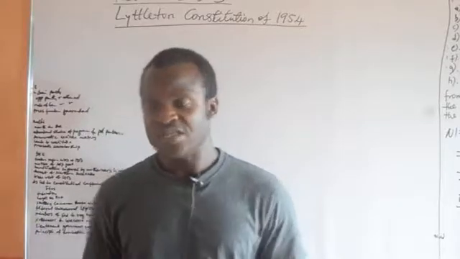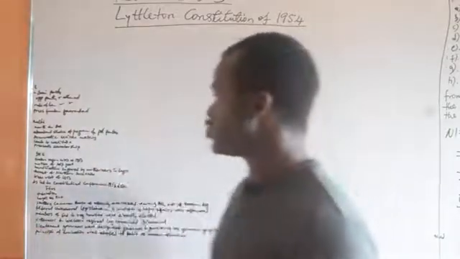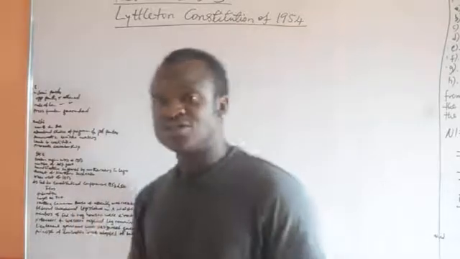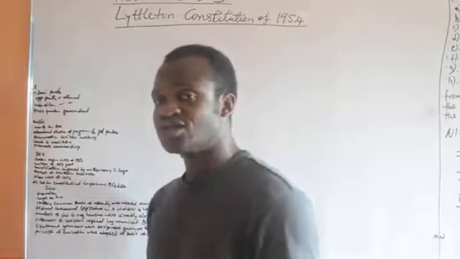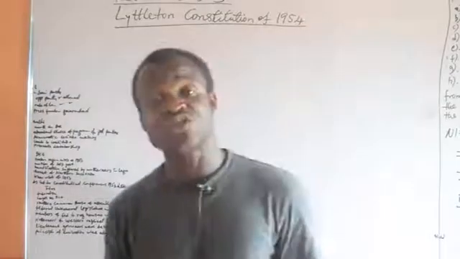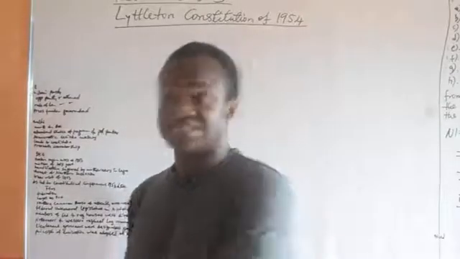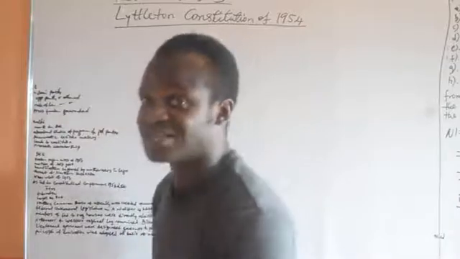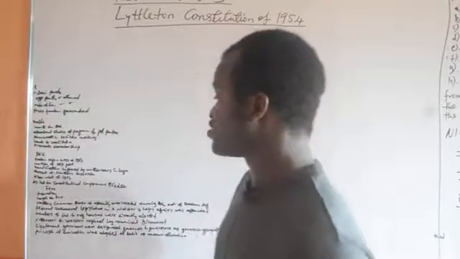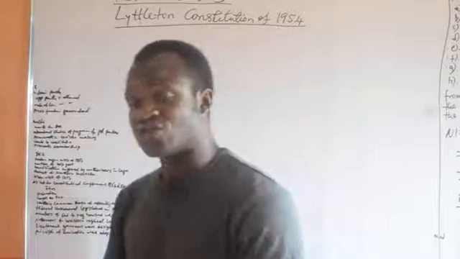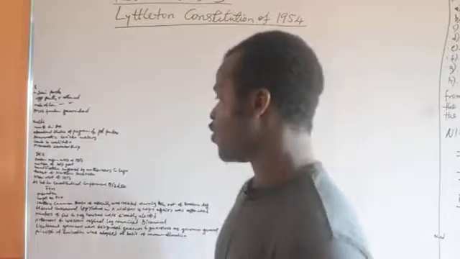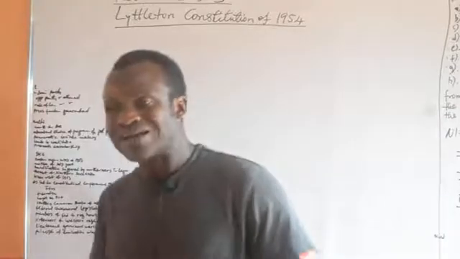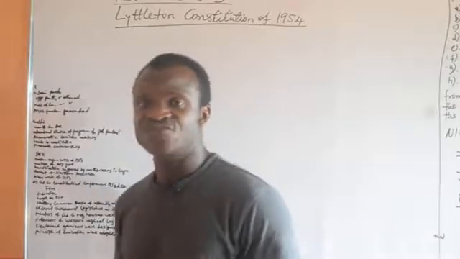Now, all of these brought about the understanding that the McPherson Constitution of 1951, which was existing at that time, was not able to arrest the situation of the country, and that it was deficient. So there was a reason for a better constitution to arrest any political crisis even in the future.